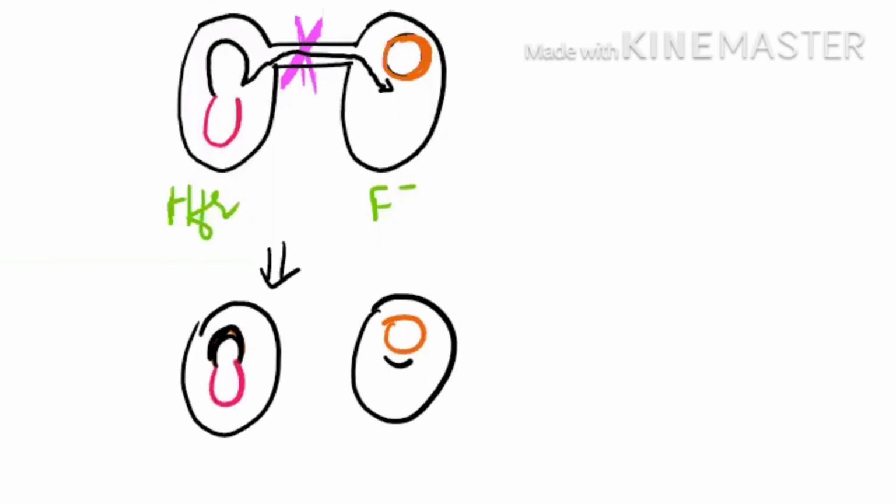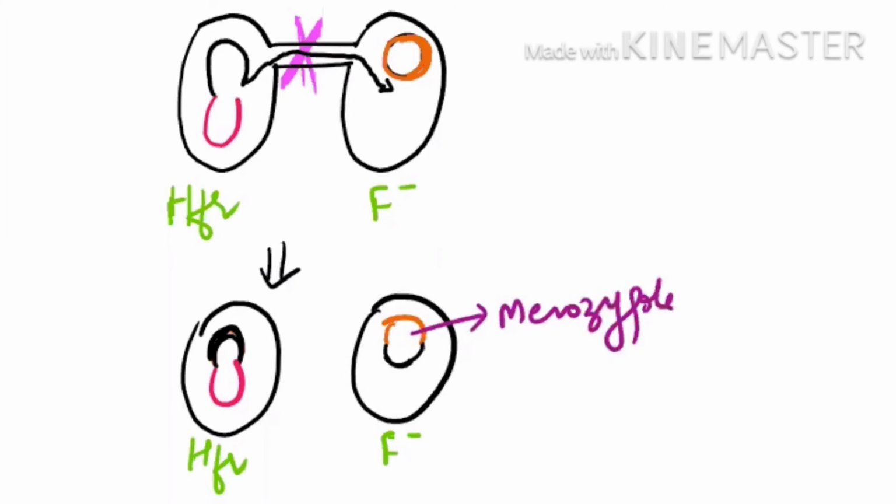If you see here, HFR will remain HFR only. And F minus is also remaining as F minus only because it is not getting the plasmid. But see the board, now what will happen? It will become a part of this one. It will fuse with it. So this structure is known as merozygote.